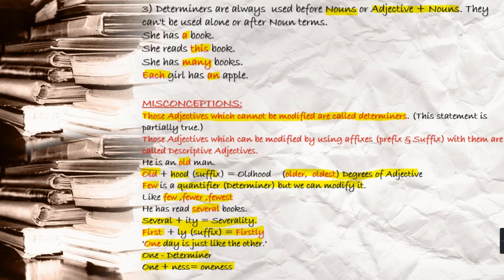First, your numeral adjective, only a determiner; then you put the ly suffix, it becomes firstly. You see one more sentence: one day is just like the other. One is followed by day. One is what? Your determiner followed by the noun term day. But you see, if you put ness with one, it will become oneness, that is a noun term. Yes, this is what I wanted to clear.